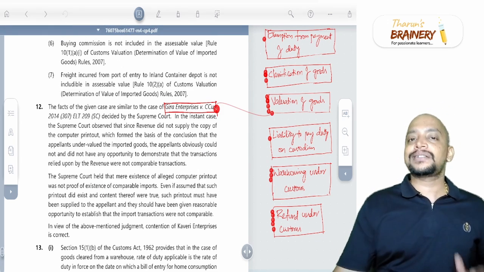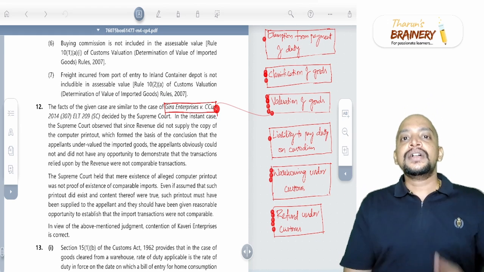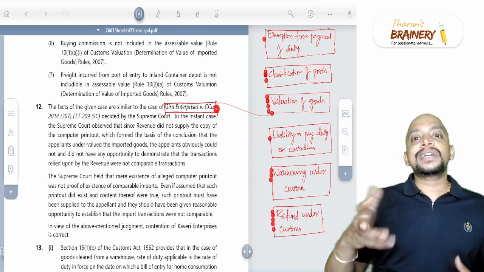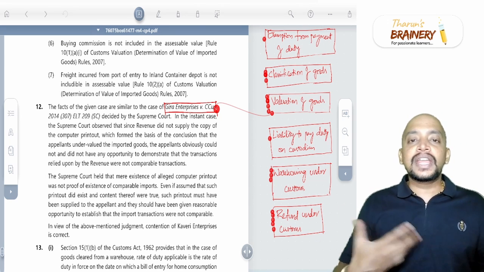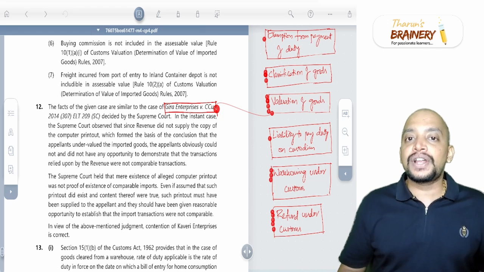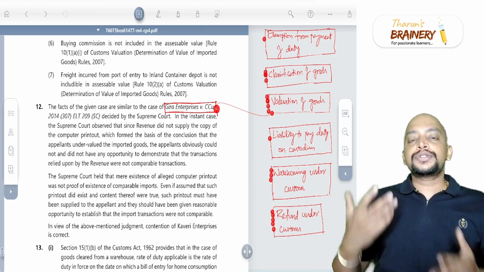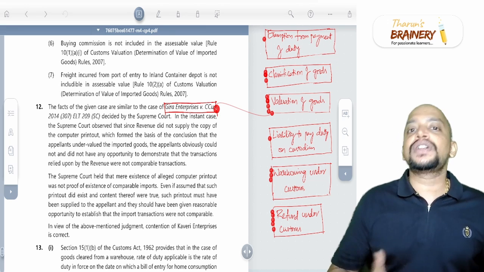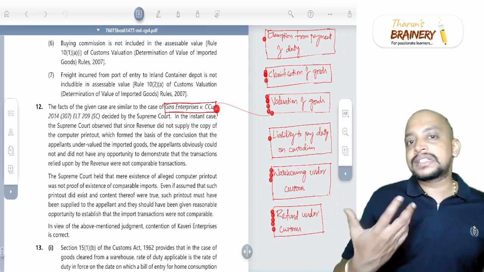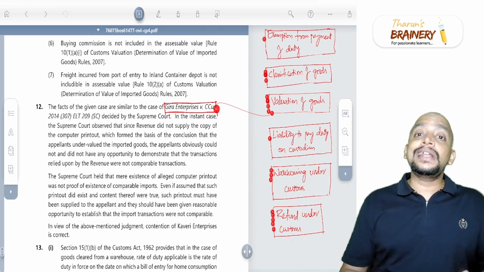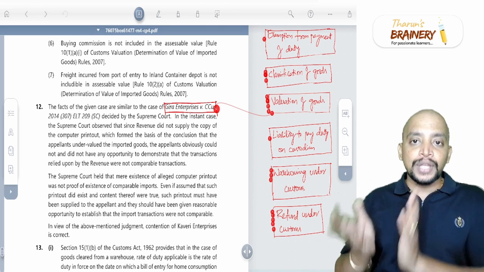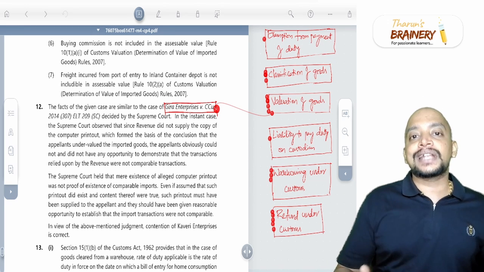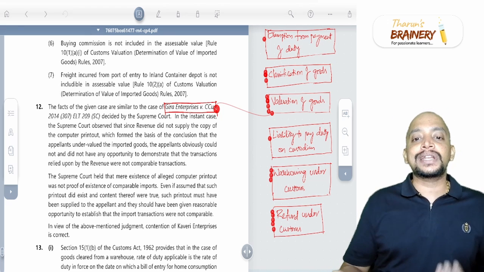And next one, Gira Enterprises. In this case, the Customs Department, based on contemporaneous imports, that is comparable imports, rejected the transaction value, but they did not give any reference as to why the transaction value was rejected and what those comparable imports are. Because of this, the Supreme Court is saying that whenever the Customs Department rejects the transaction value declared by the importer based on some alleged comparable imports, the details of those comparable imports should be made available to the importer, and they need to get an explanation from the importer. Only then is the rejection of the value declared by the importer justifiable.